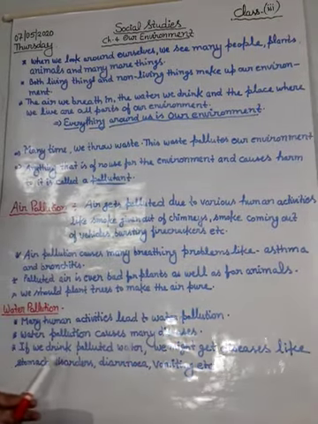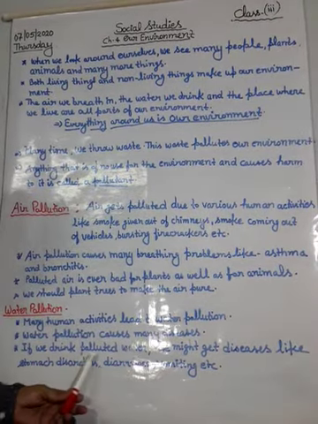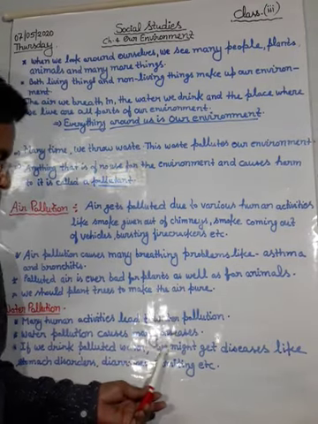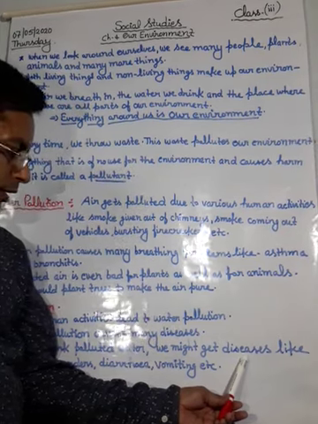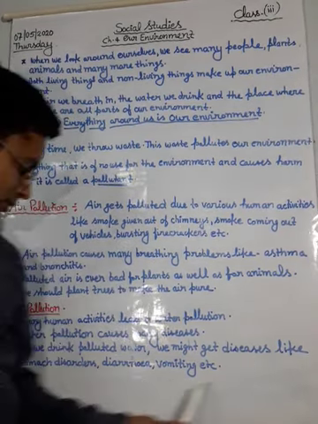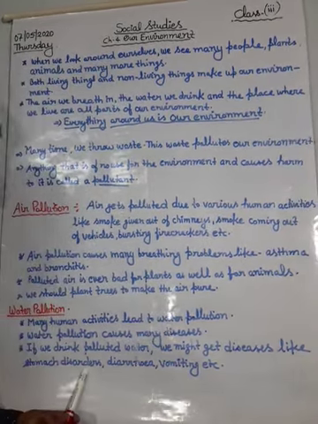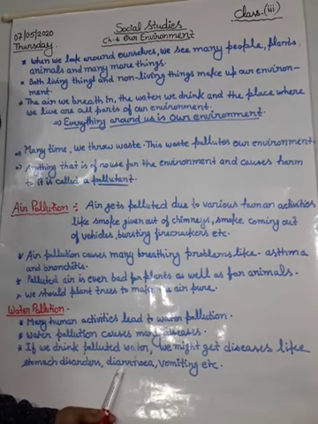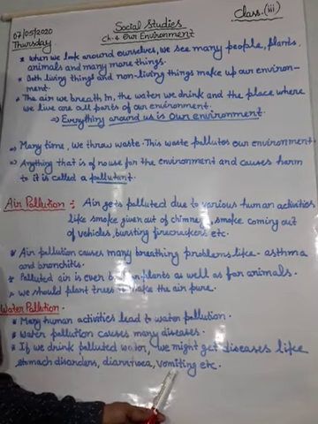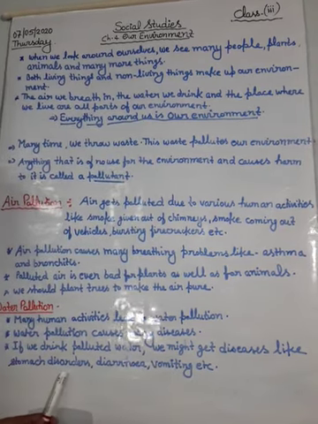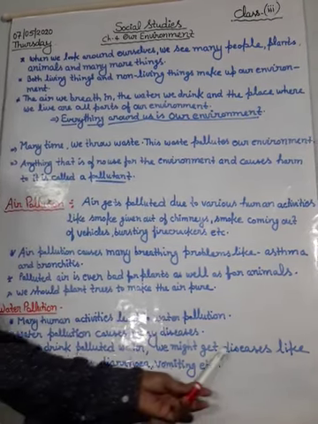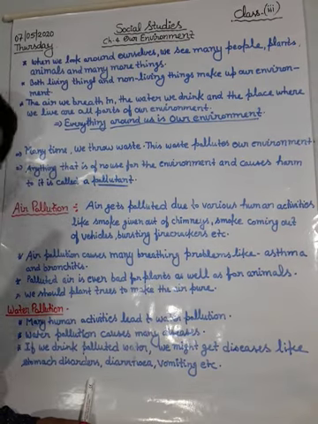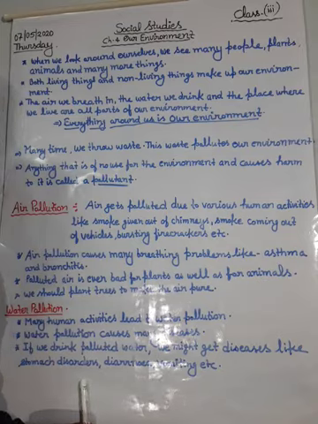Which type of diseases, beta? If we drink polluted water, we might get diseases like stomach disorder, diarrhea, vomiting, etc. So these are all diseases, and the cause is water pollution.